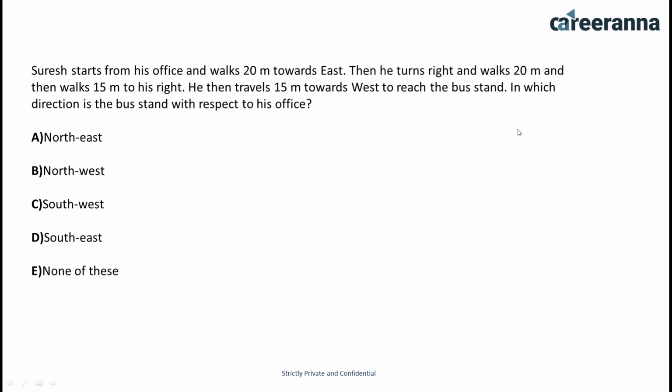Yes, questions on directions can be asked in any exam, so you have to prepare accordingly.